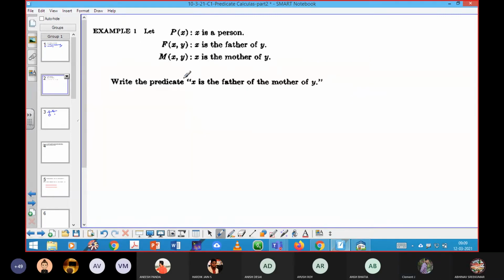Now we'll solve this problem. See, in this problem, they have given the predicate functions, and they are expecting you to write the predicate formula for the particular statement. In this, they didn't mention which quantifier should come.